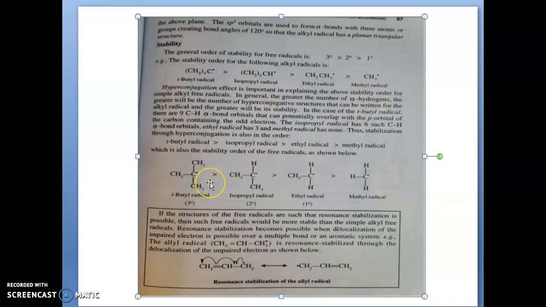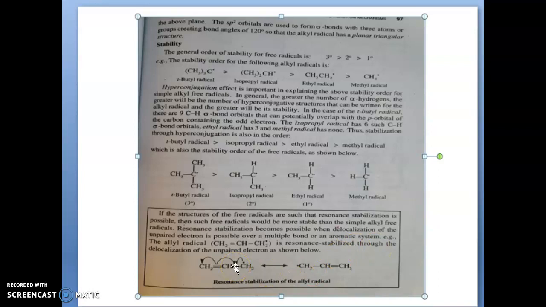We already saw that in the carbocation, the alpha carbon containing more hydrogens means more hyperconjugative structures. So in the tertiary there are 9 hydrogens possible, so 9 hyperconjugative structures will form. So the tertiary free radical will be more stable than secondary, then primary, then methyl radical.